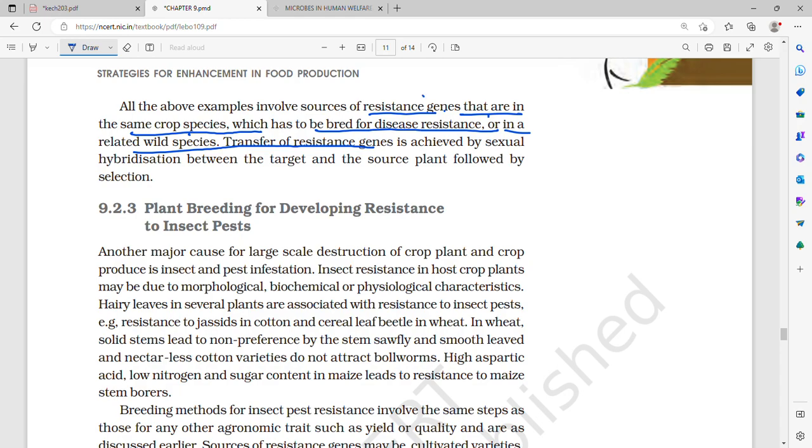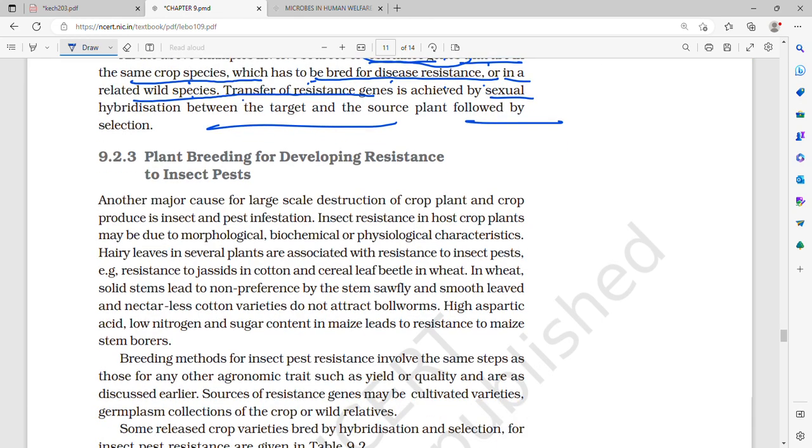Either the resistance genes are in the same crop species which has to be bred for disease resistance, or in a related wild species. Transfer of resistance gene is achieved by sexual hybridization between target and the source plant, followed by selection.